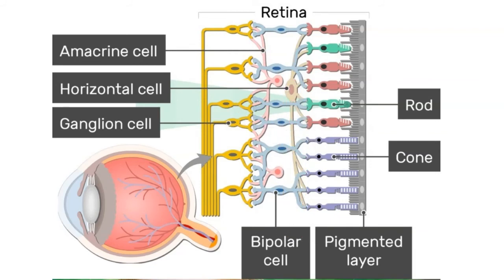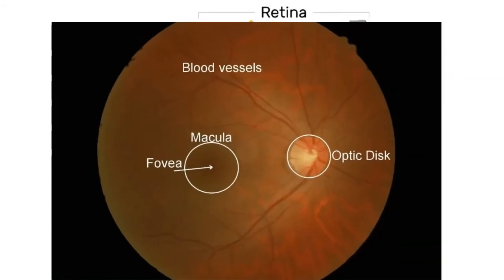The photoreceptors have two important types. We have the rods and the cones. Collectively, the rods and cones are around 125 million cells. So we have 5 million cones and we have 120 million rods. The cones are found in the center of the retina, an area called the fovea.